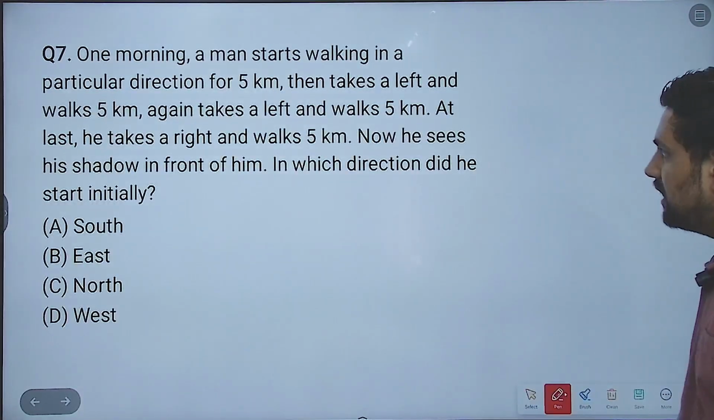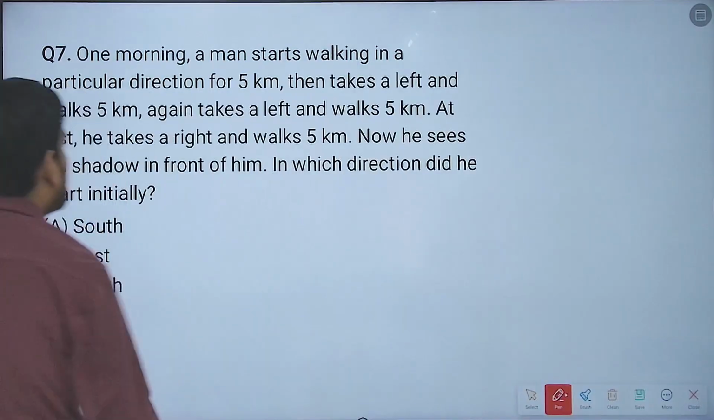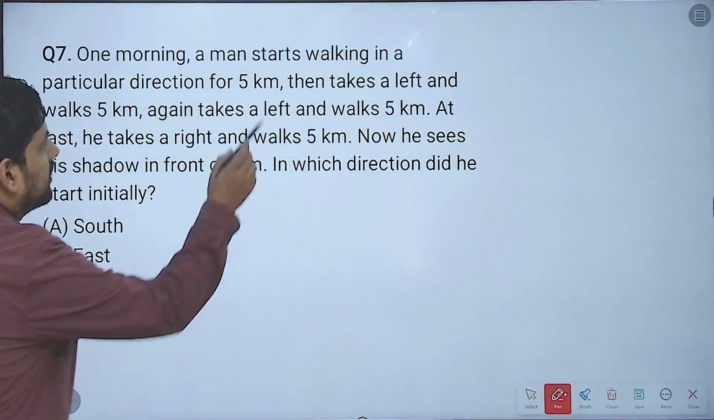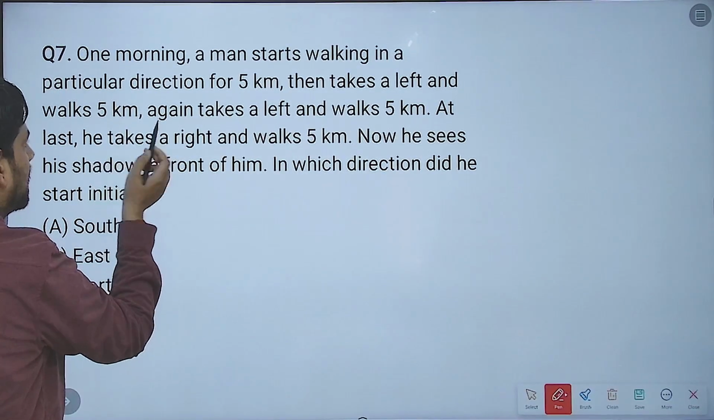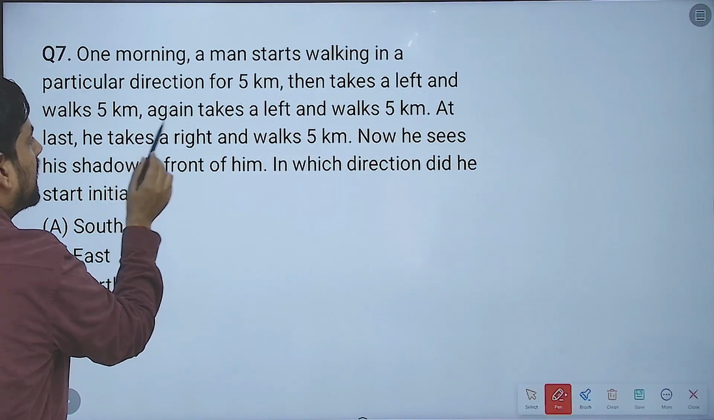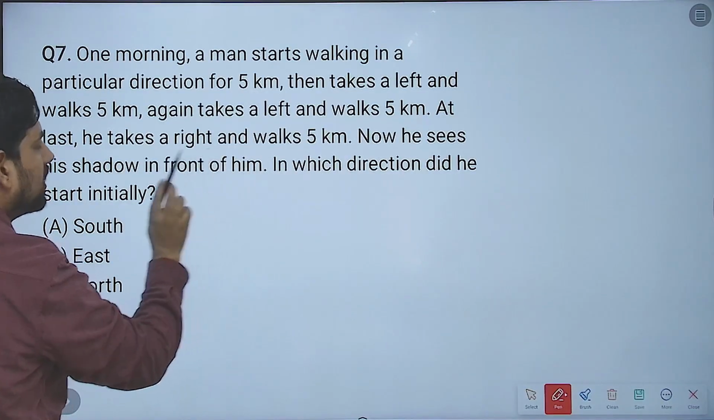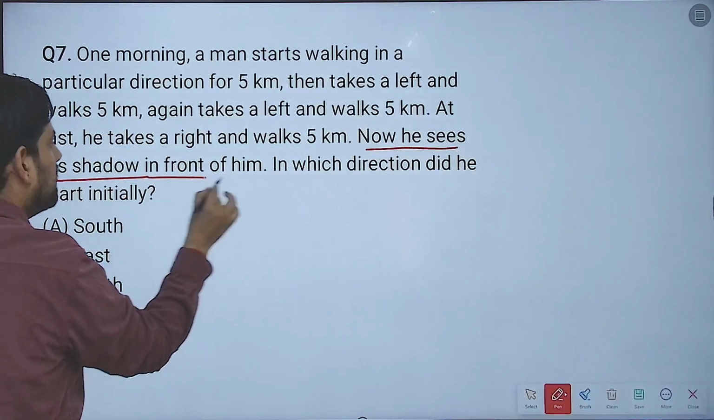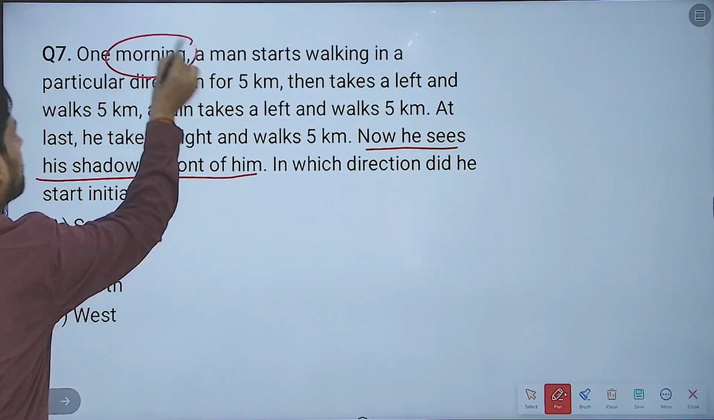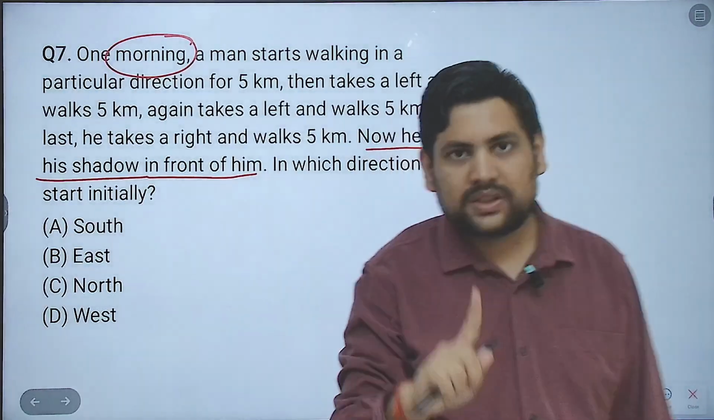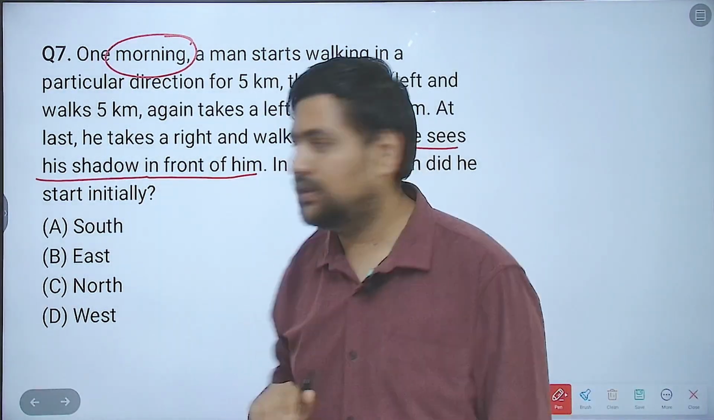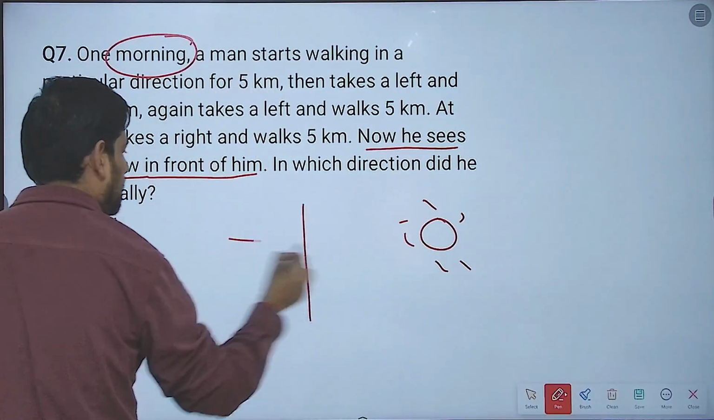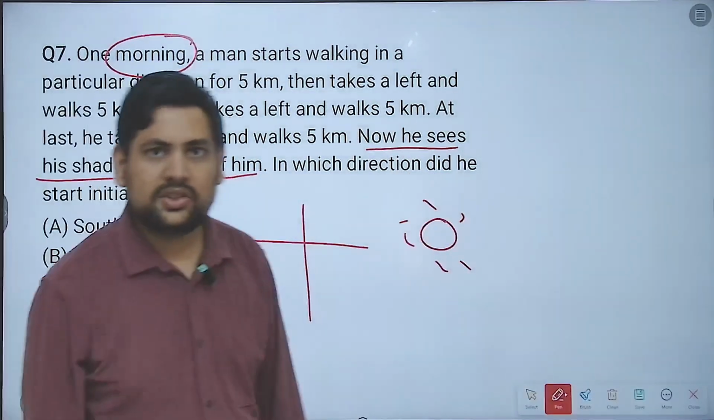Now what it says, one morning a man starts walking in a particular direction for 5 kilometers, again not given. Then takes a left and walks 5 kilometers, again we don't know. Next, again takes a left and walks this. Now this is all directions. Now he sees his shadow in front of him. This is morning time. In morning time, which person can see their shadow in front of him? In the morning time, this is the sun.